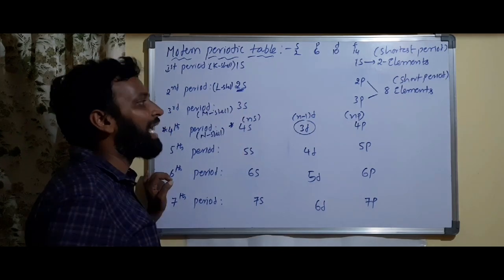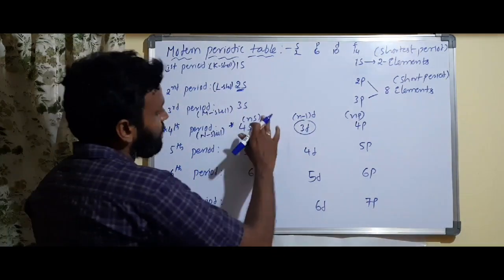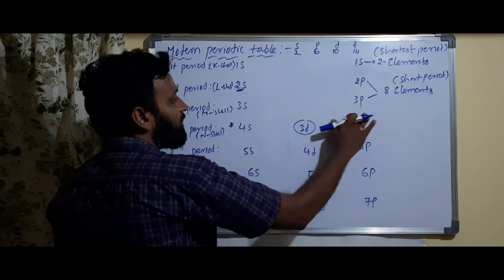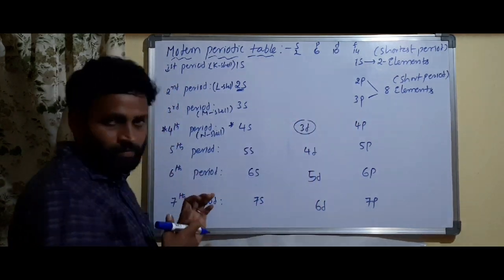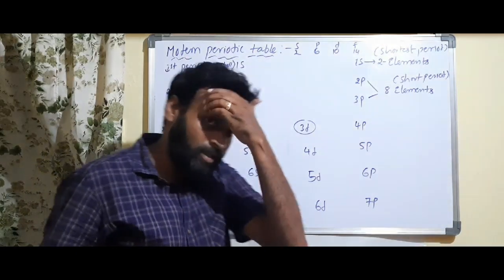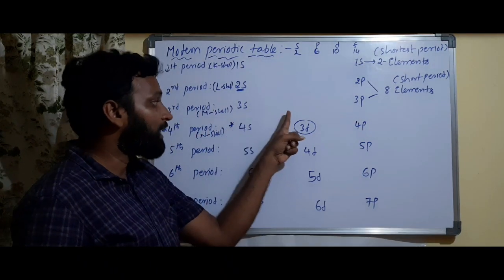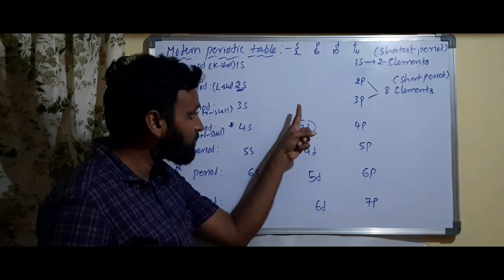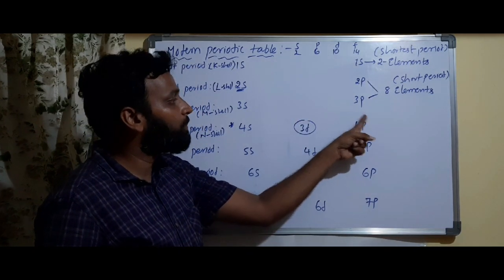In general I am writing n. Now it is not required; afterwards we can write all these things. Getting what I am saying? One value less, that's why I wrote n minus 1. Keep that in your mind. What I wrote here is ns, n minus 1 because 4 minus 1 is 3, so n minus 1 d and np.